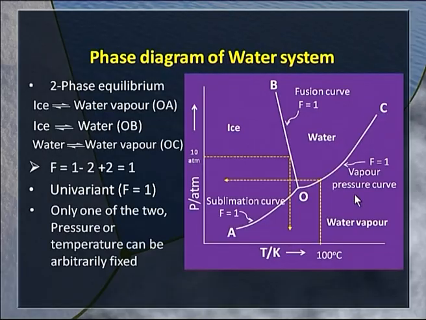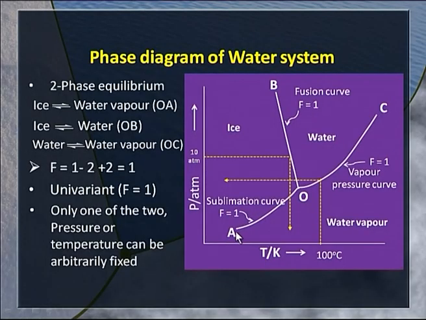That means we have the liberty to fix only one of the variables, the other one becomes automatically fixed. Look at this. If we fix the pressure as 10 atmospheres, then the temperature is definitely fixed here.